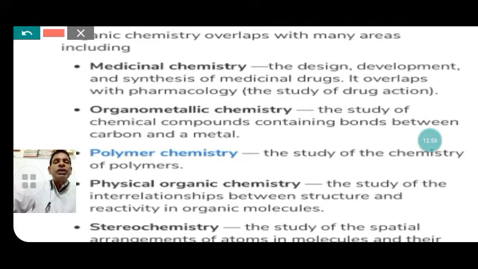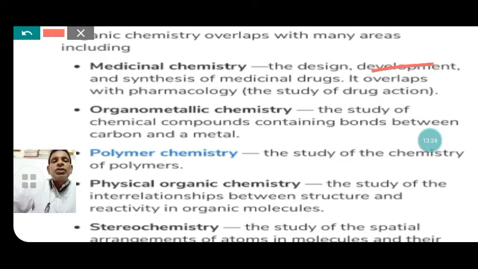It covers the design, development and synthesis of medical drugs. It overlaps with pharmacology, the study of drugs. Pharmacology is the study of the drugs. It is related to organic chemistry.